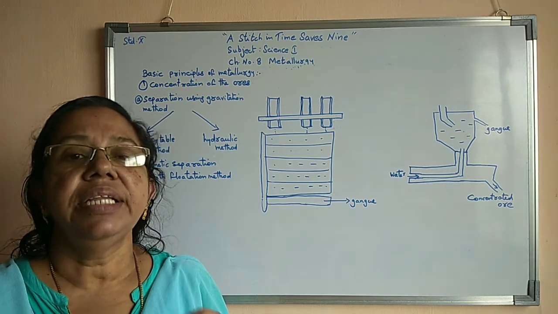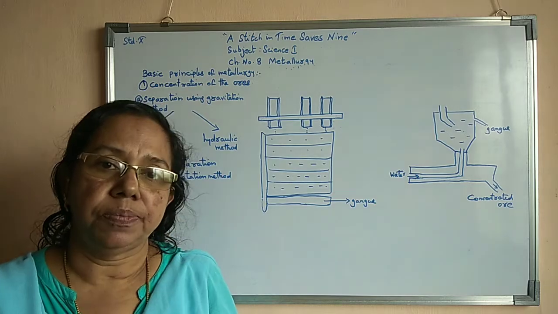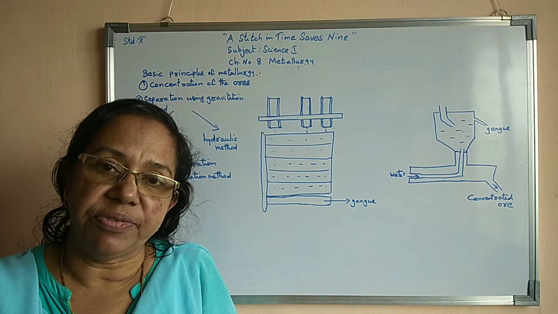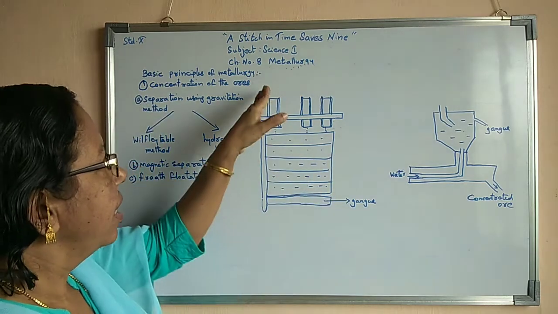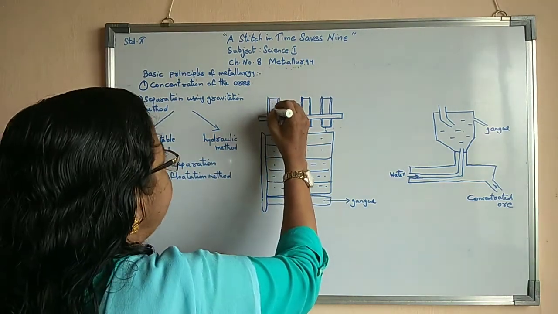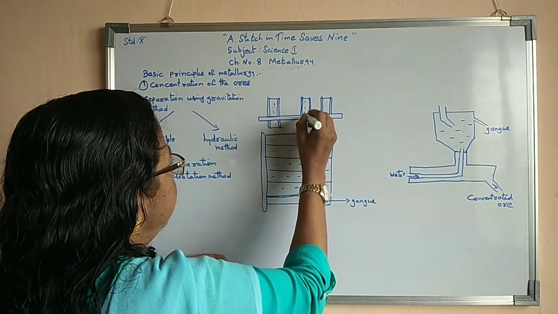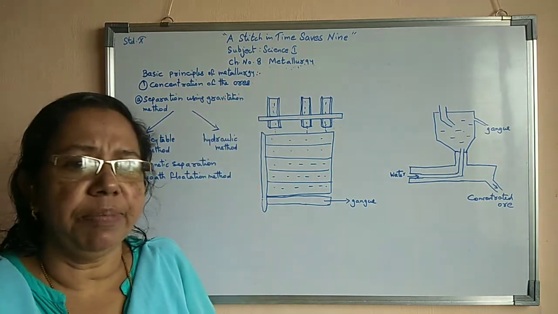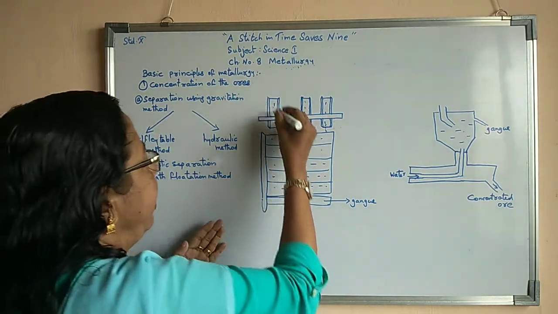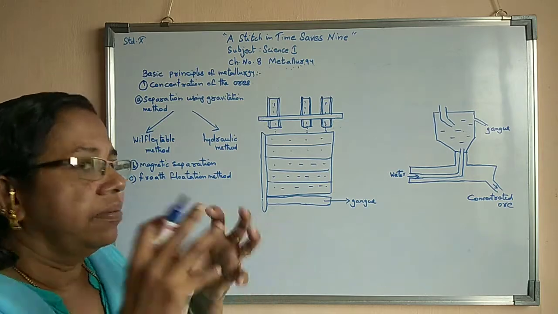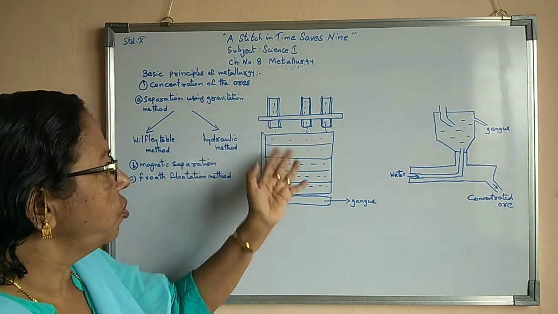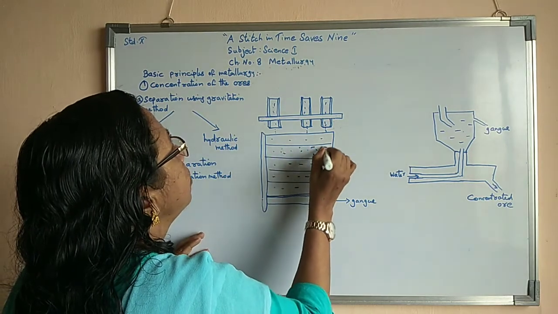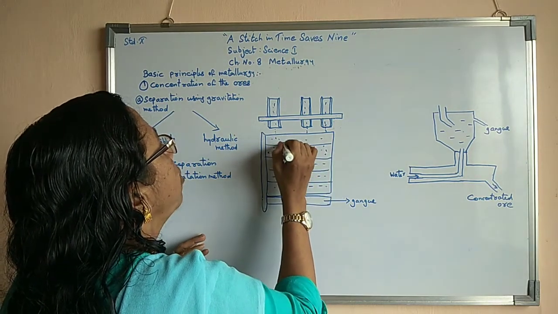At first they powder the ore. In that ore there will be gangue particles too. With the help of a mechanical arrangement, they will allow the powdered ore to fall onto this table. This table will have many small holes.